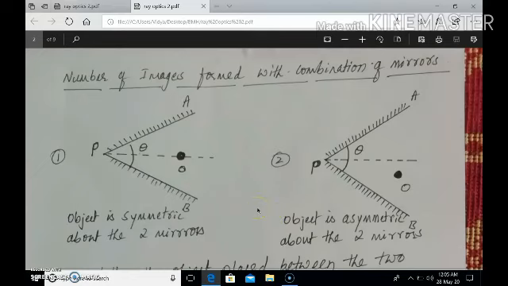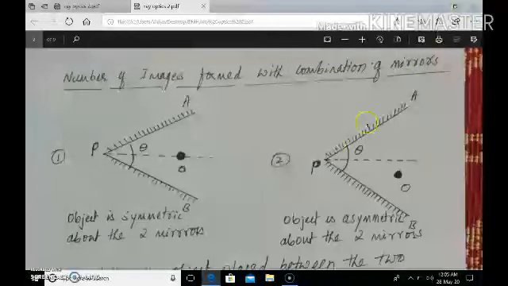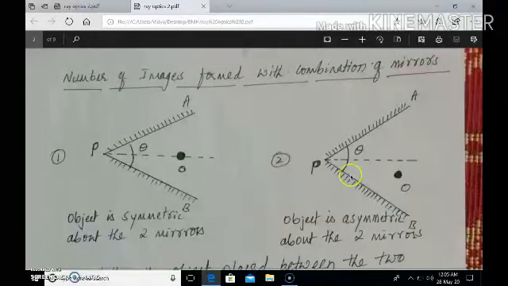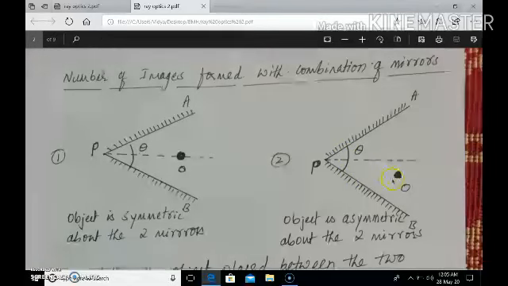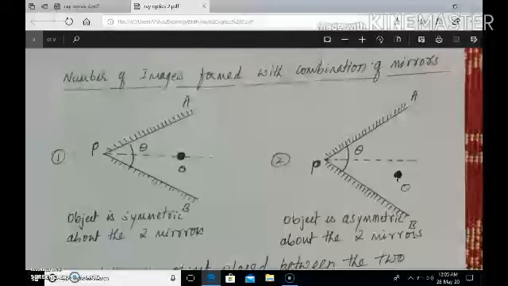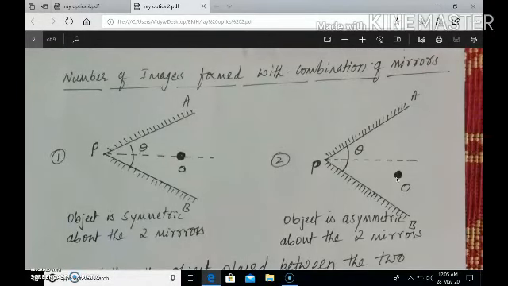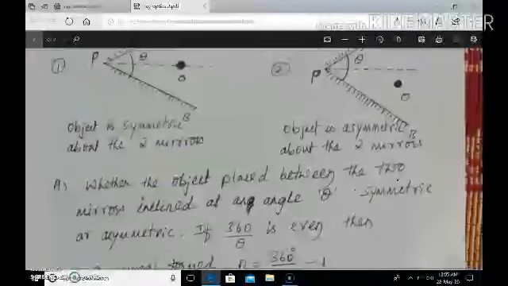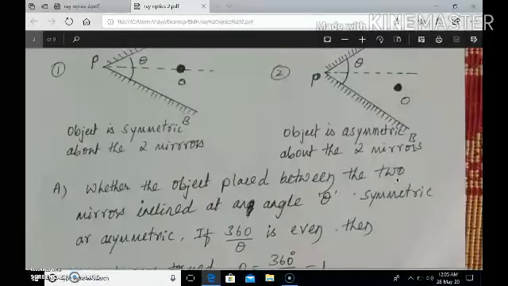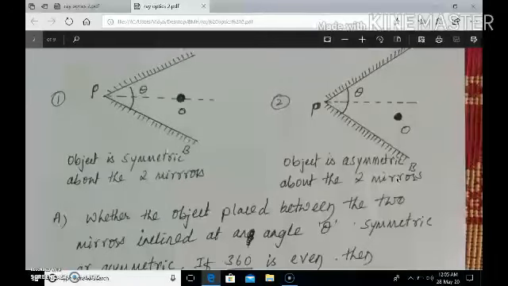the formula. So here in these two diagrams, in the first diagram, P and Q are the two mirrors inclined to each other at an angle theta. Here point object O is placed symmetric about the two mirrors. In the second diagram, P and Q are the two plane mirrors inclined to each other at an angle theta, whereas the point object O is asymmetric about the two mirrors. The number of images are formed with a combination of mirrors.